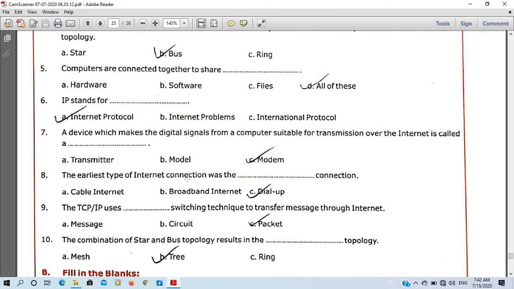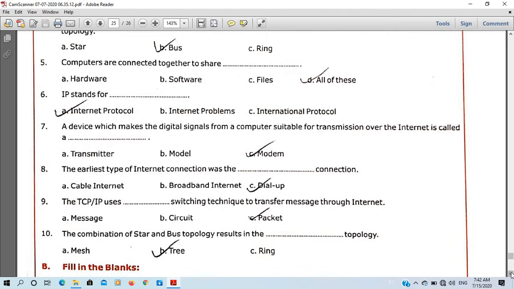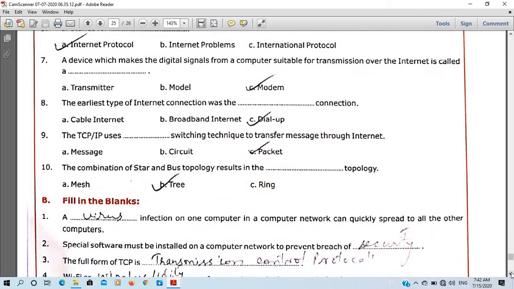The earliest type of internet connection was, in the very starting, dial-up connection. Okay, the 10th number, the combination of a star and bus topology results in the blank topology. So a star and bus together form tree topology, as you have seen. Now fill in the blanks.